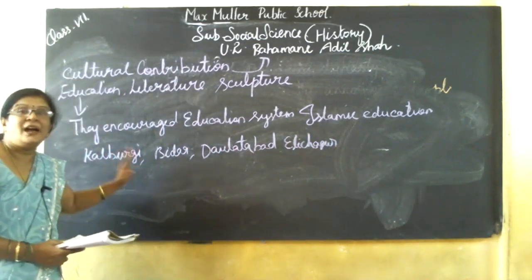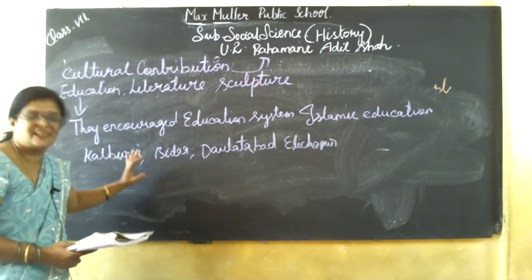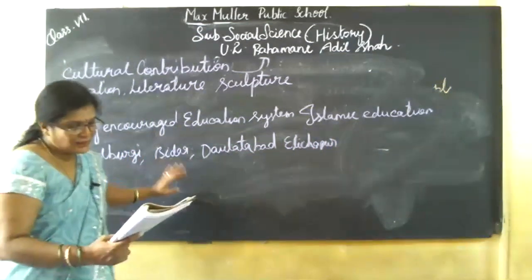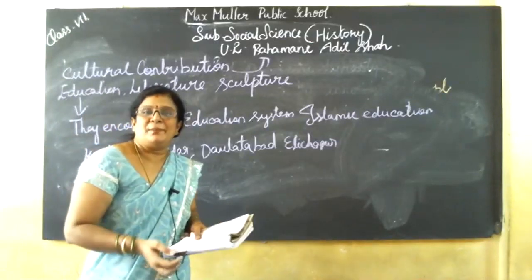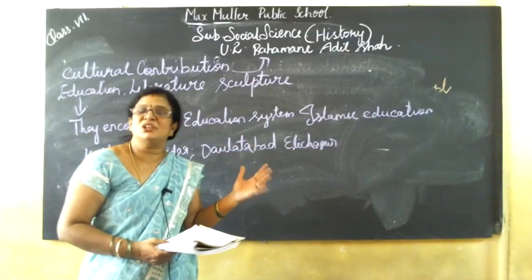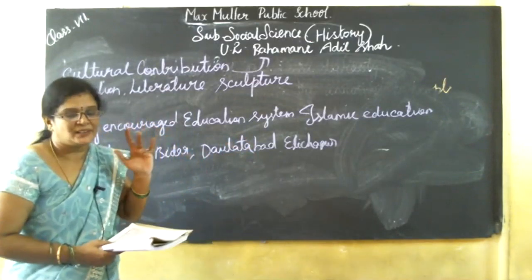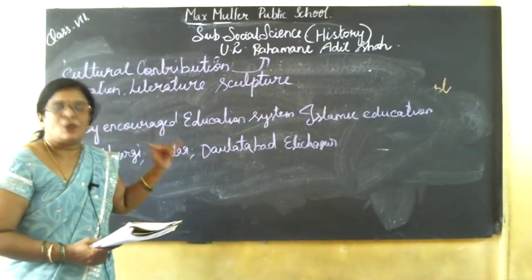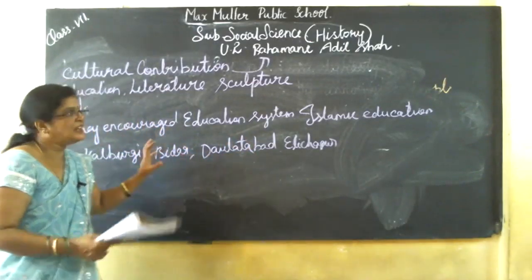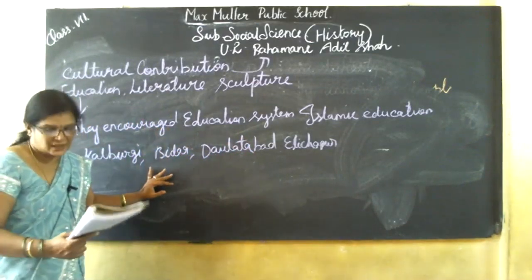Poor people and orphans were sheltered in these places. For the poor people, scholarships were also given. They provided food, shelter, and scholarships at the university, the Madrasa.